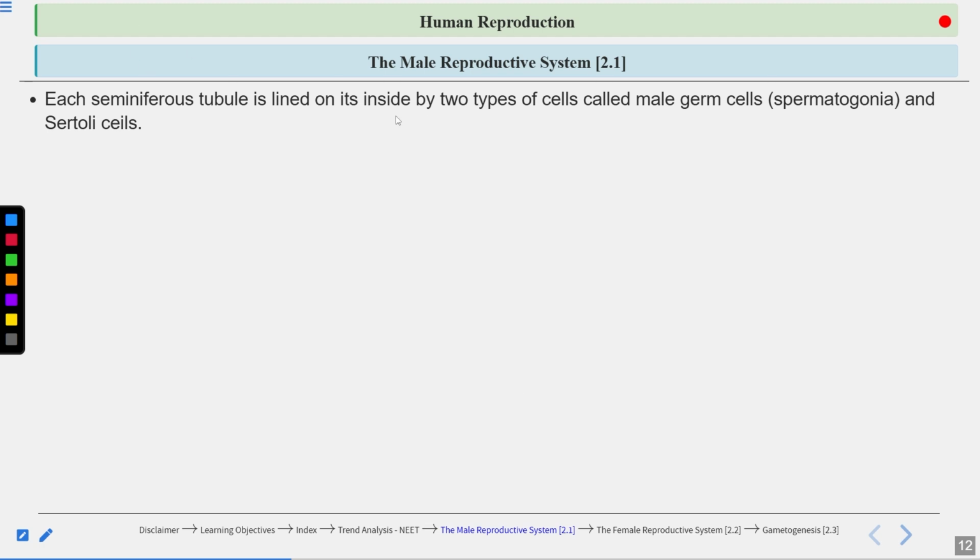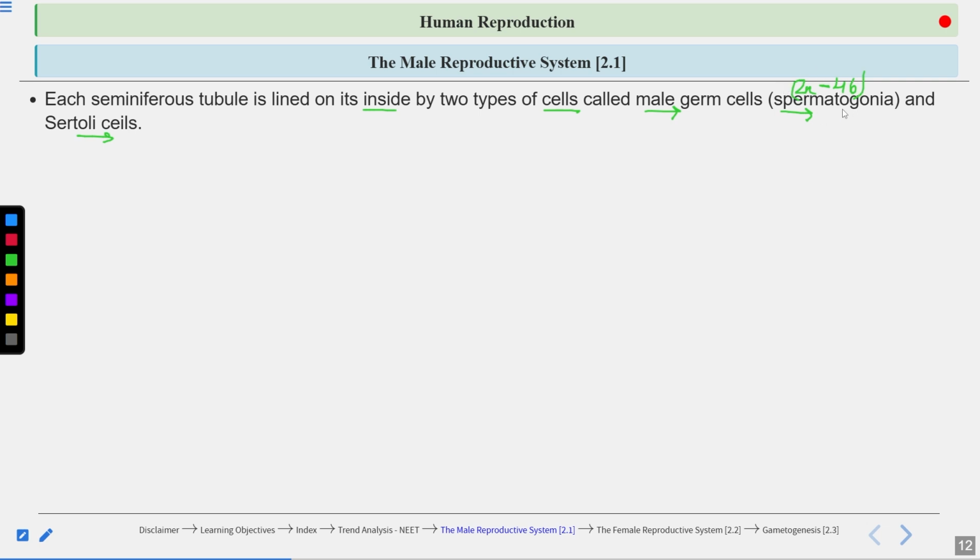Now, the seminiferous tubule on the inner side consists of two types of cells. Seminiferous tubules are lined on the inside by the male germ cells, called spermatogonia, and another kind of cells known as the Sertoli cells. The spermatogonia are diploid cells, 2N, and they have 46 chromosomes. In humans, a diploid cell has 46 chromosomes.